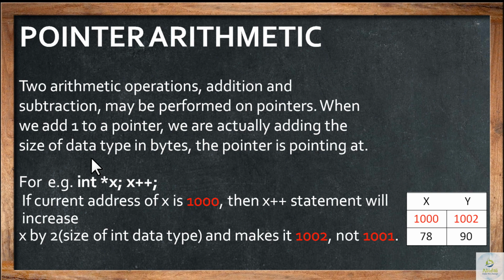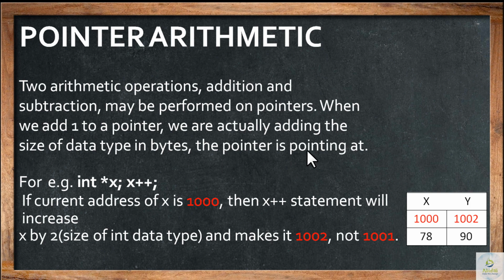When I talk about float, you say 4 bytes of memory space is occupied by float. Then when I talk about double, you say 8 bytes of memory space. Similarly, depending upon the data type, you will tell me the size of the data type in bytes. Okay, that example we have taken.